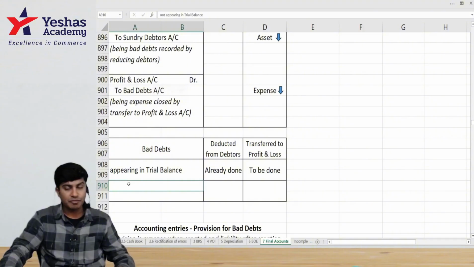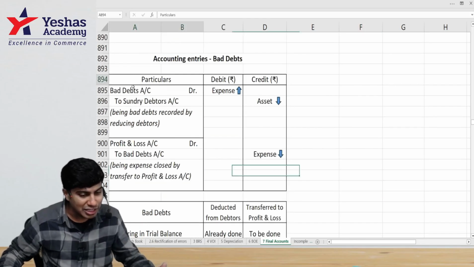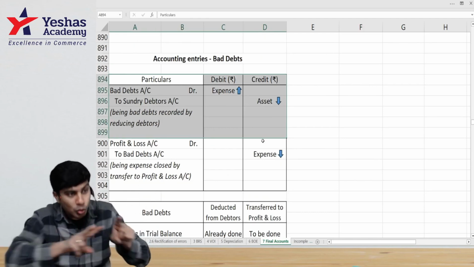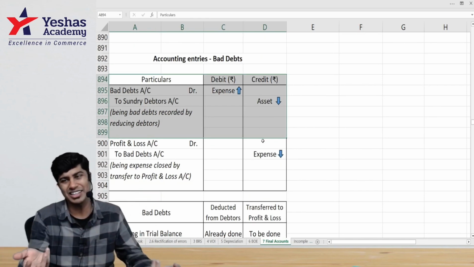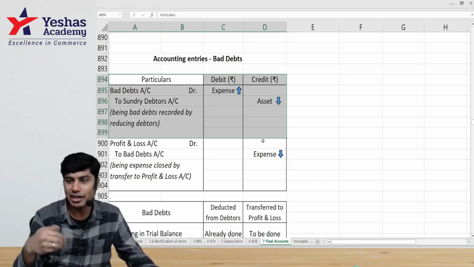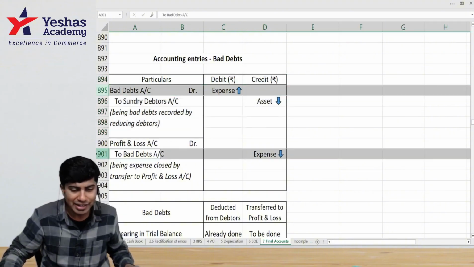However, if bad debts appear in adjustment, that is, it is not appearing in trial balance, you know what that means? We have not passed the first entry. We should do a journal entry. What is the entry that we should do? Bad debt to debtors. Then P&L to bad debts. Here there is bad debts debit, here there is bad debt credit.